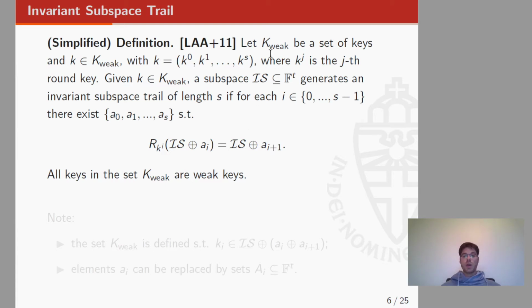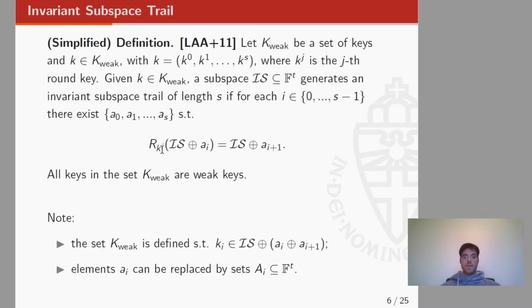First of all, we work with a set of weak keys, and for each weak key in this set, we ask that there exist elements a0, a1, a2, ..., as, such that the coset Is + ai is mapped into the coset Is + ai+1. So we don't require that each coset of Is is mapped into another coset of Is, but that some cosets are mapped into other cosets, and these cosets also depend on the value of the key.